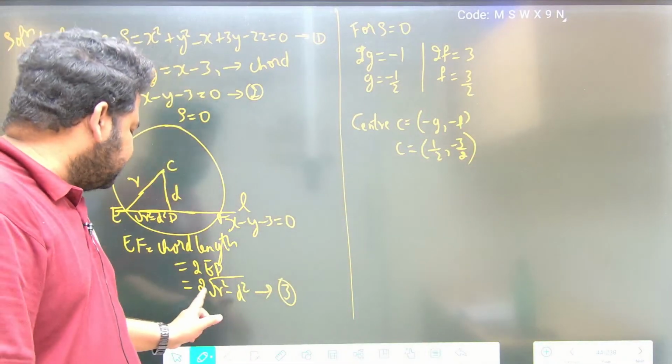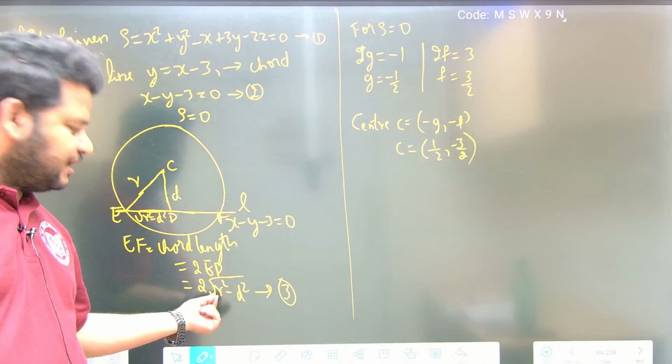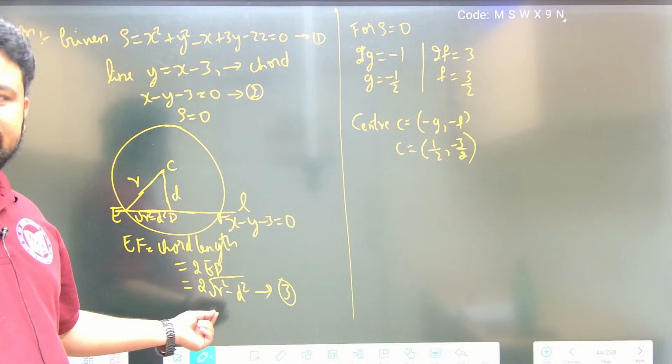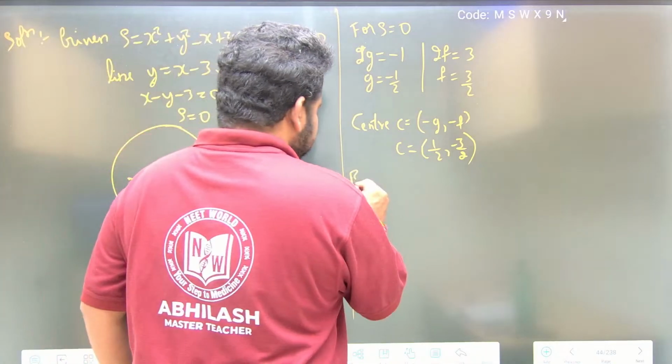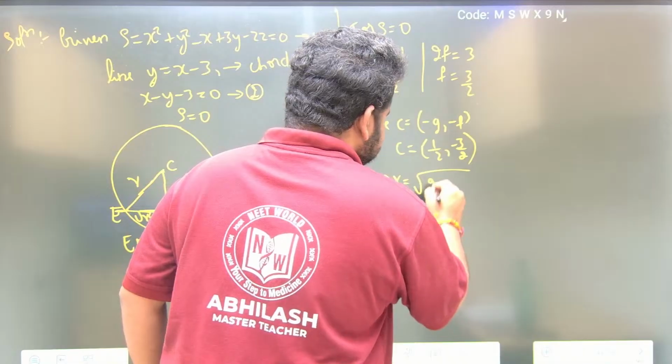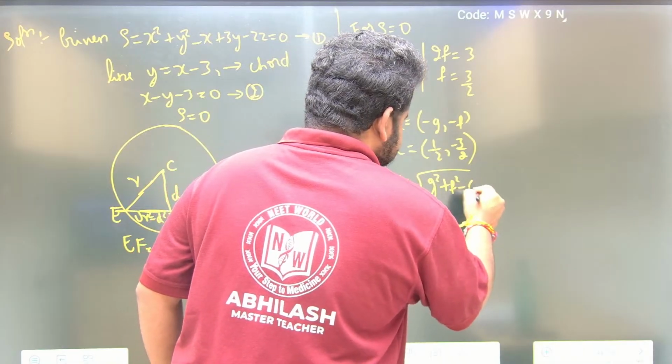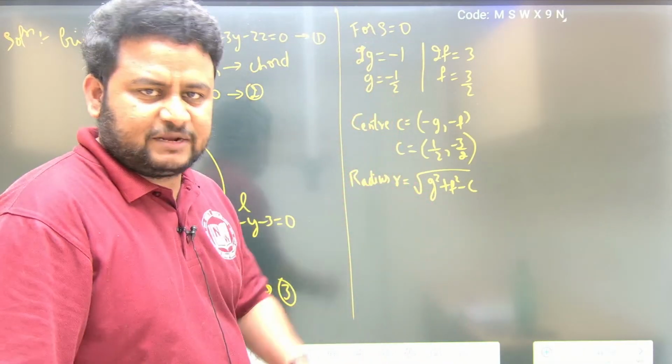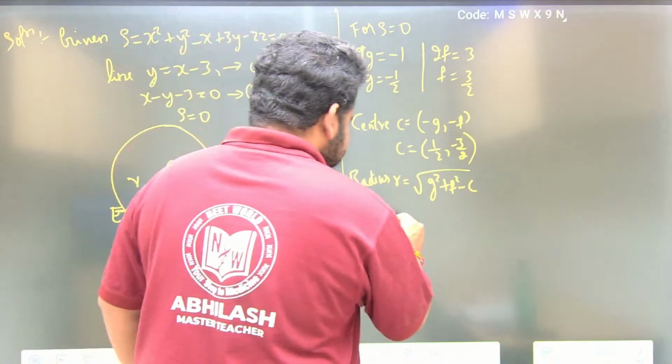Let us find out this equation. What we have? R is there and D is there. First let us find out the radius. Radius R is given by what? Radius R is equal to square root of g square plus f square minus c. C is constant.